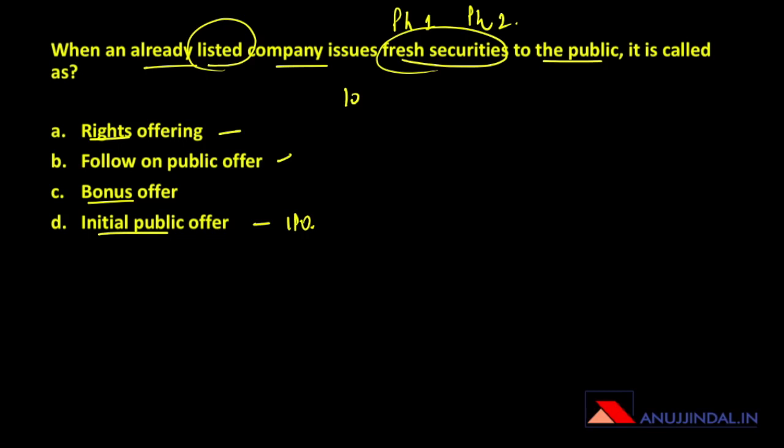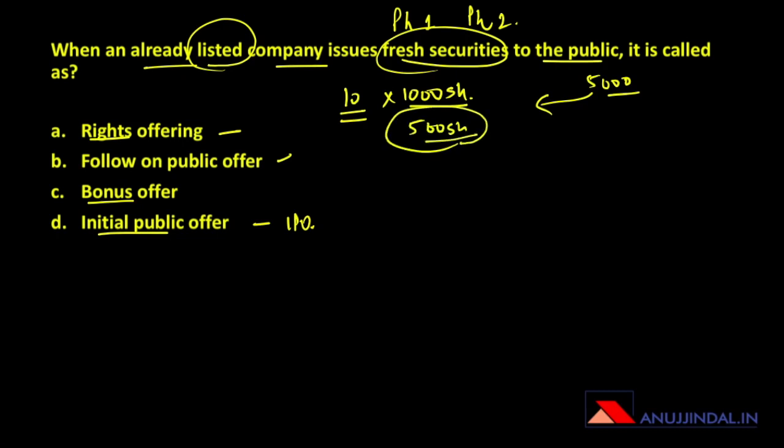For example, there are 10 shareholders in the company holding, let's say, 1000 shares each, and the company wants to come out with another set of 5000 shares. Then these shares are going to be first issued to these 10 shareholders in the proportion of their existing shareholding. So everybody's holding is equal, and therefore these 5000 are going to be divided equally. Therefore 500 shares are going to be offered to each of these 10 shareholders individually. And when they accept the offer or do not accept the offer, then these shares can be issued to other people, either the public or privately.